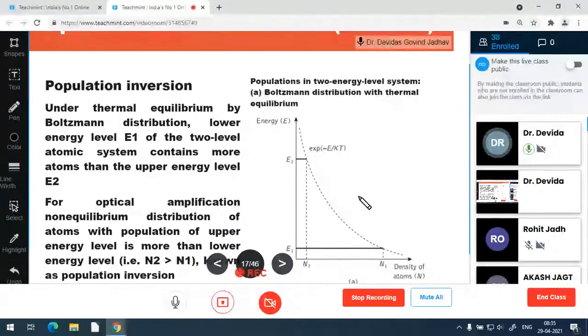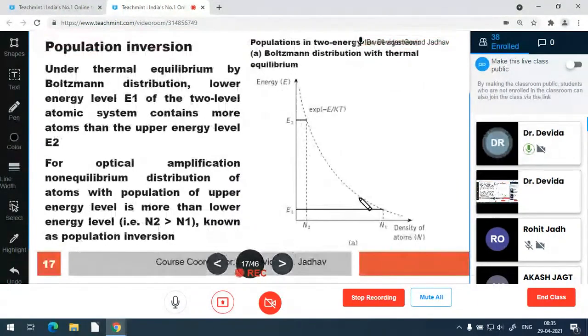So population inversion is this: whenever the semiconductor crystal material is in thermal equilibrium, there is a Boltzmann distribution of atomic density and energy level of the atoms.